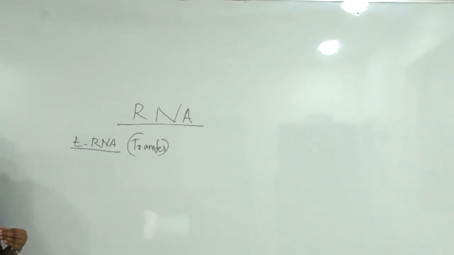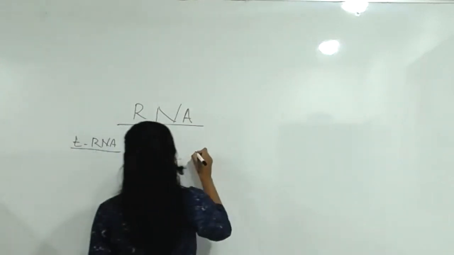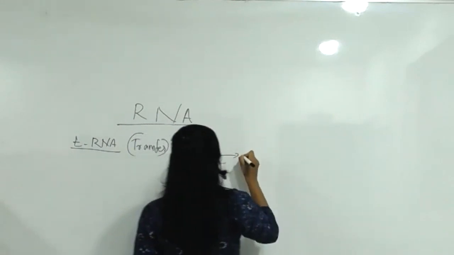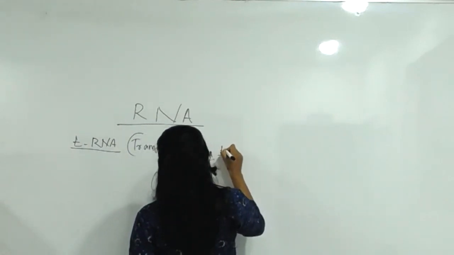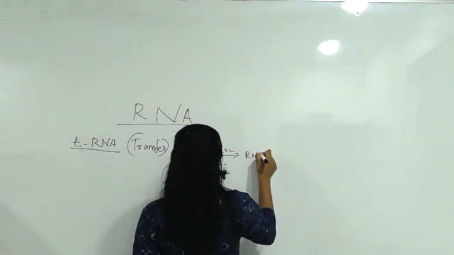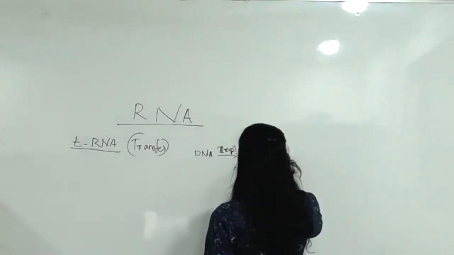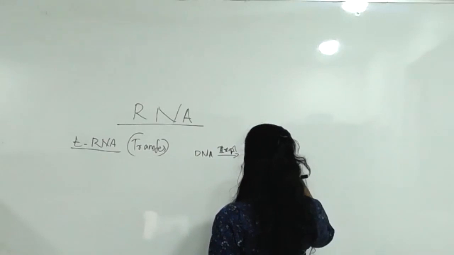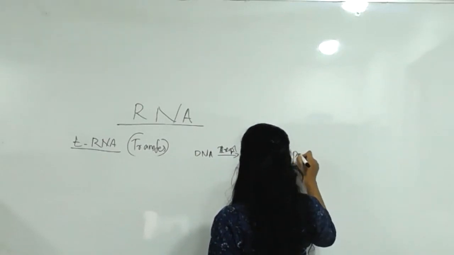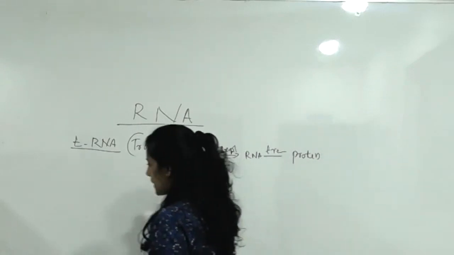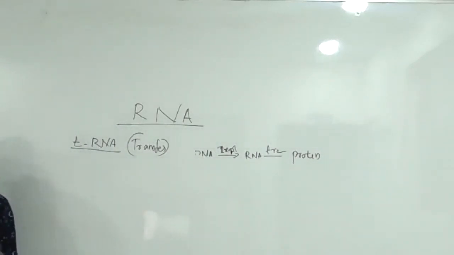The information is transcribed from the DNA. The transcription process starts from DNA, after replication. Then RNA transcription, and after that protein synthesis. So the whole process comes from a combination of DNA.